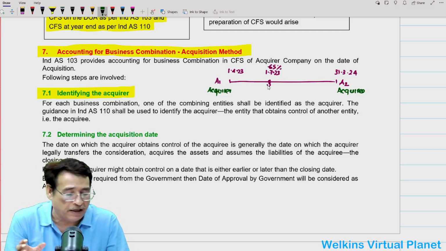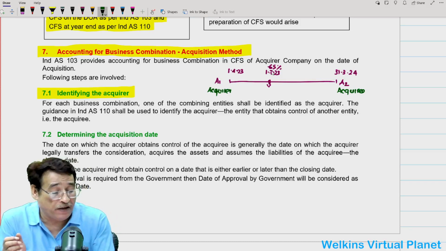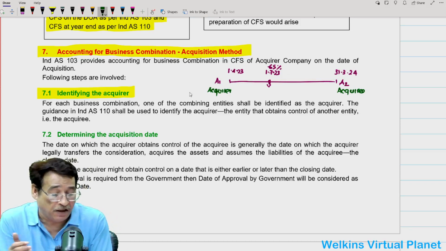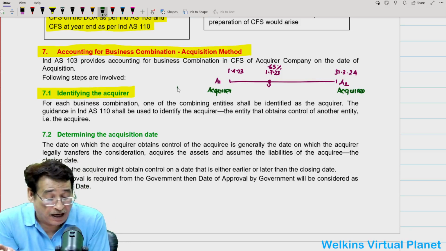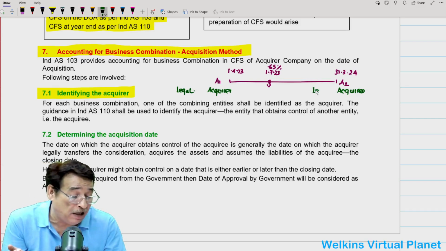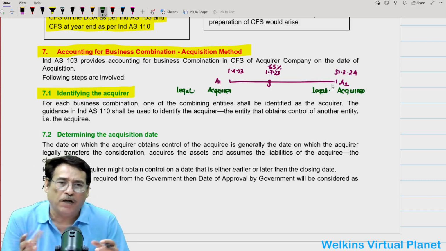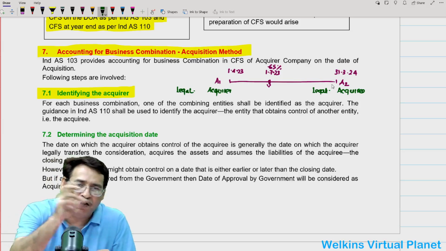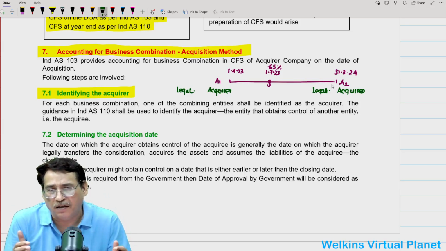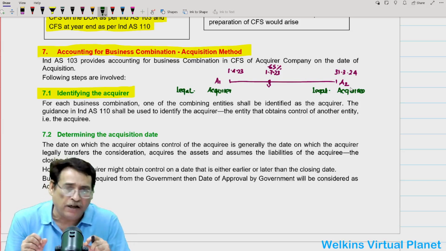You are absolutely right. It looks very simple, but try to understand in this case. Suppose I am acquiring 65% stakes in the other entity, technically I am the acquirer. This time I will be termed the legal acquirer, while the other entity will be termed the legal acquiree. Correct? That means in the eyes of the law, obviously A1 will become the legal acquirer because it has got 65% stakes in the other entity. And in the eyes of the law, A2 will be considered the legal acquiree company.